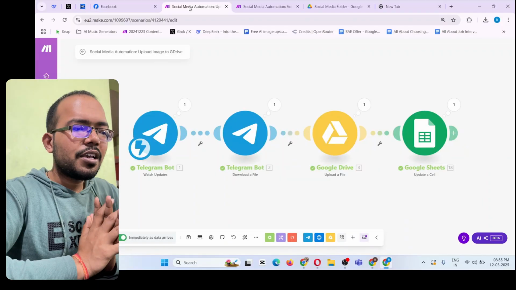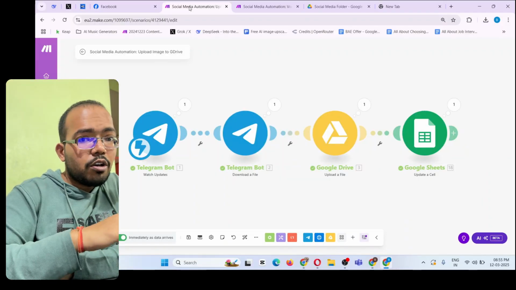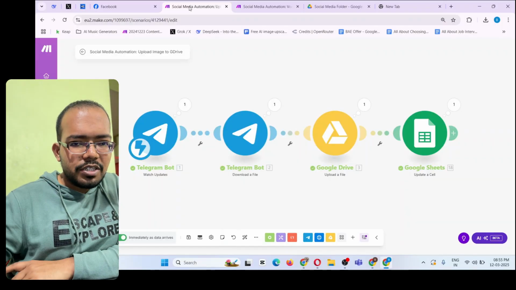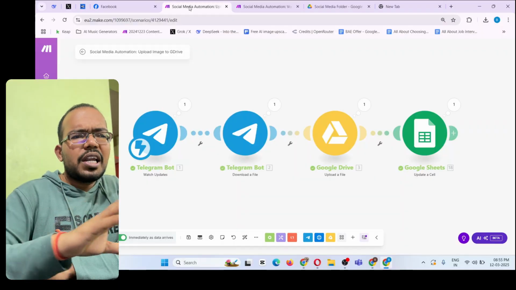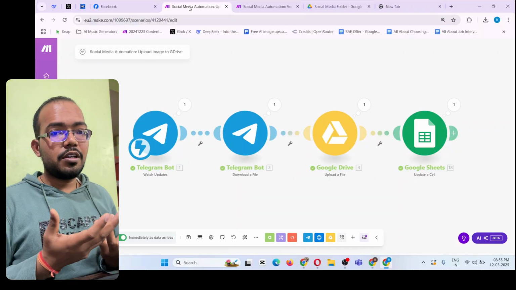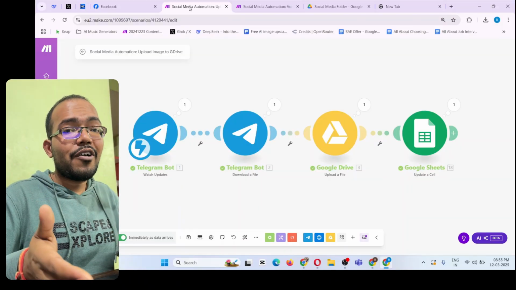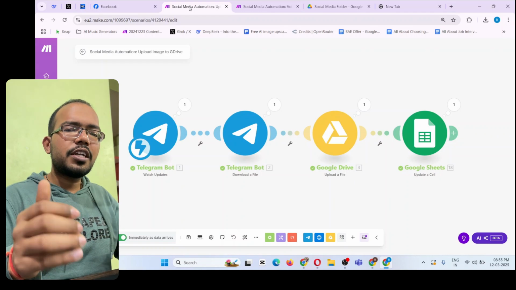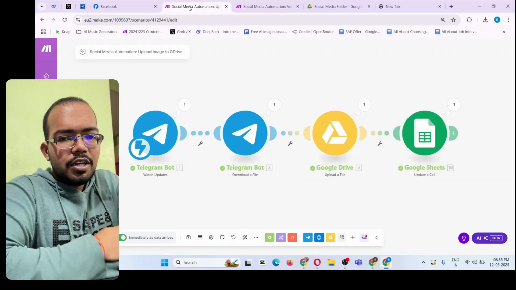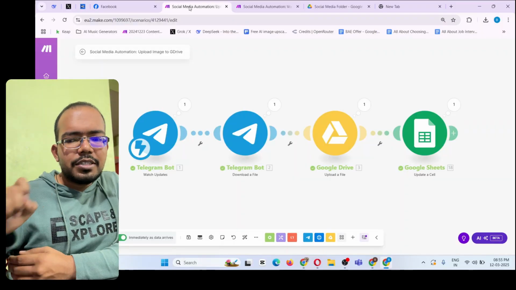So the first thing is, you have to take a photo, right? Previously I also made an AI automation that can simply take your voice message and generate an AI image. That is also very good, but I wanted to make it more unique. I wanted to make it more personal. Most people don't want to use an AI image. Even I am not that much of a fan of AI images. So that's why I created this automation where you can click your own photo and use that for the social media post. So no need for an AI image if you don't want one. So let's see how to do that.